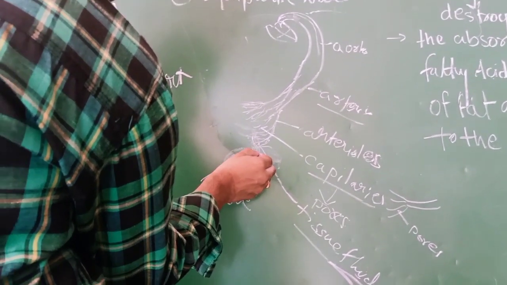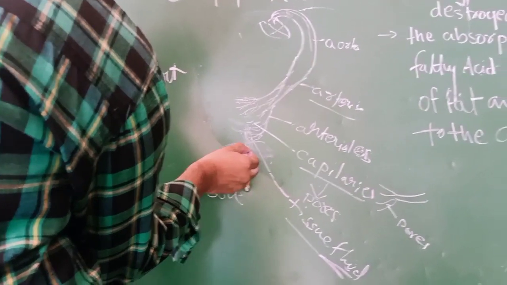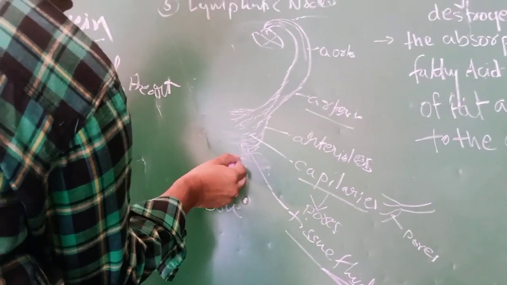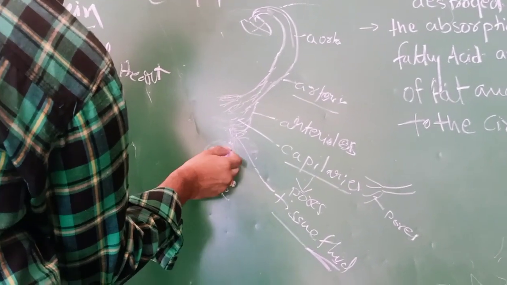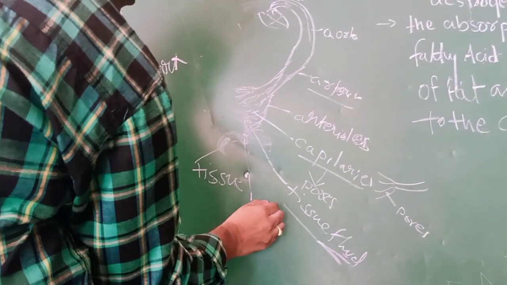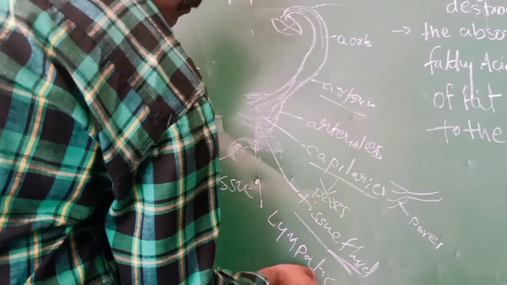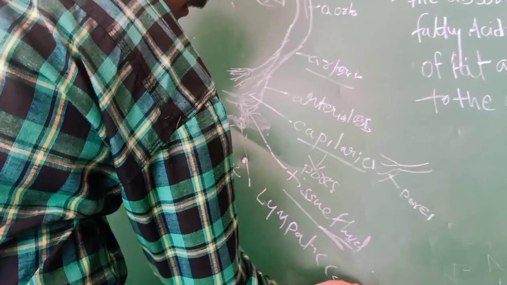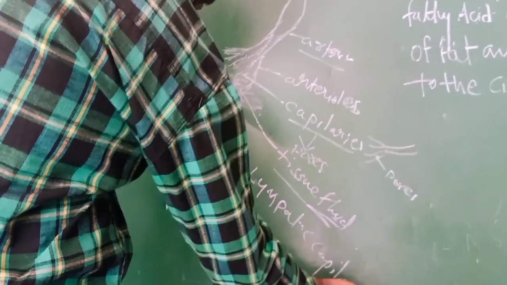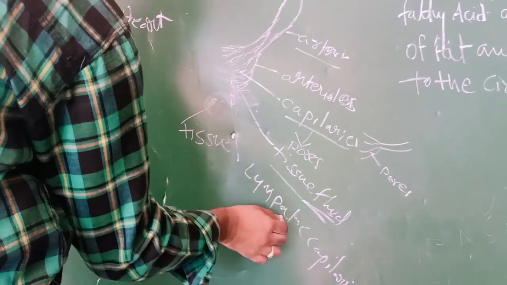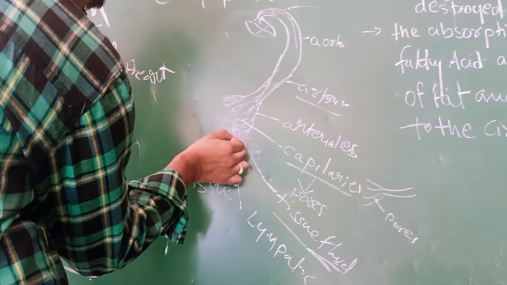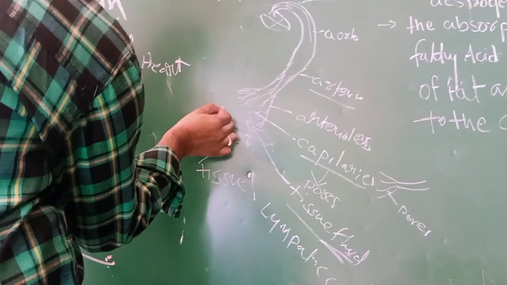This lymph combines and forms the smallest vessels, that is, lymphatic capillaries. These lymphatic capillaries combine and connect and form lymphatic vessels.